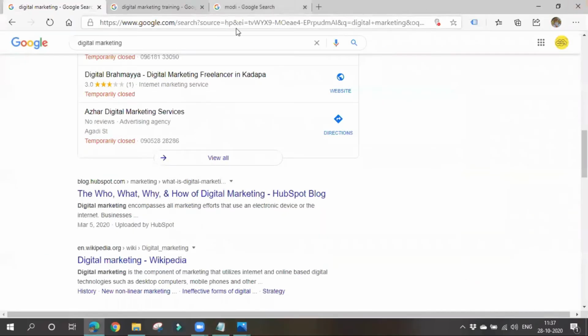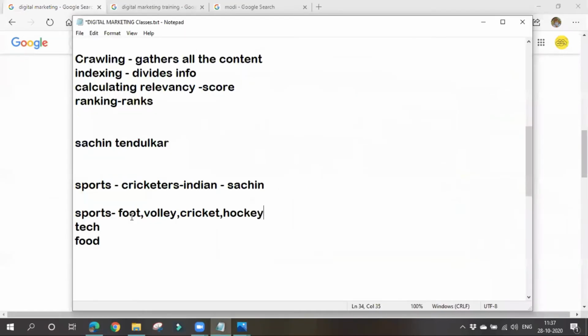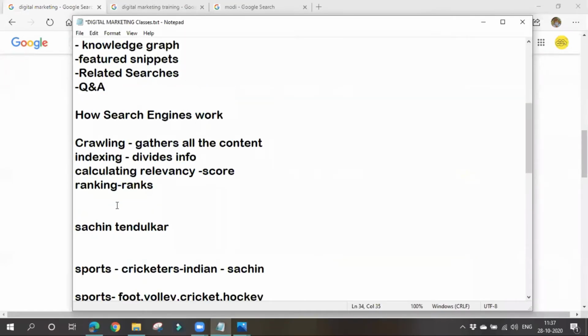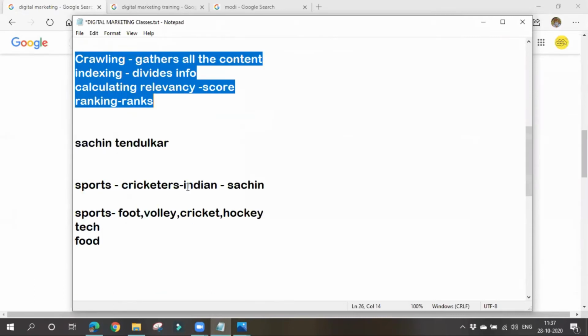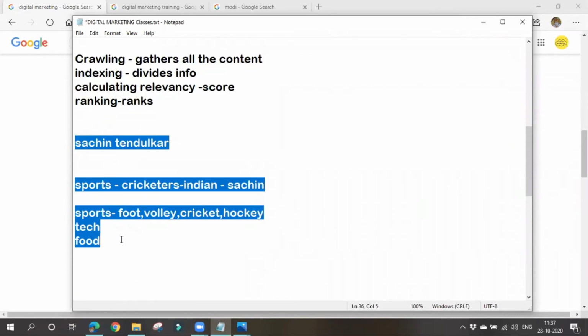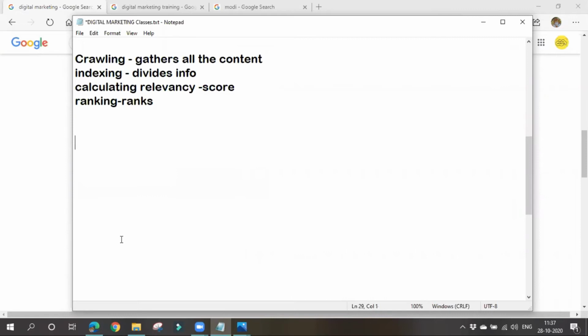Right. So that is how the Google search engine works. In order to display the most appropriate results, or in order to display more relevant results, Google will go through all these things. The search engine will go through all these things, right? Now let's see what techniques we'll be going through in this SEO.